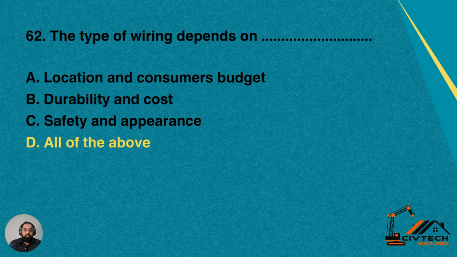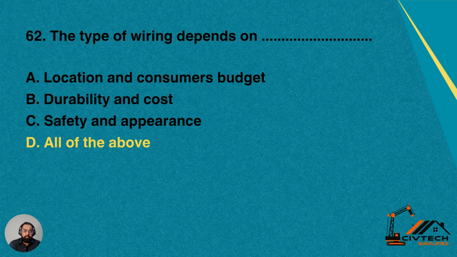62, the type of wiring. Now we are in the electrical part of the building. Number 62, the type of wiring depends on dash. Number A, location and consumer budget. Number B, durability of and cost. Number C, safety and appearance.